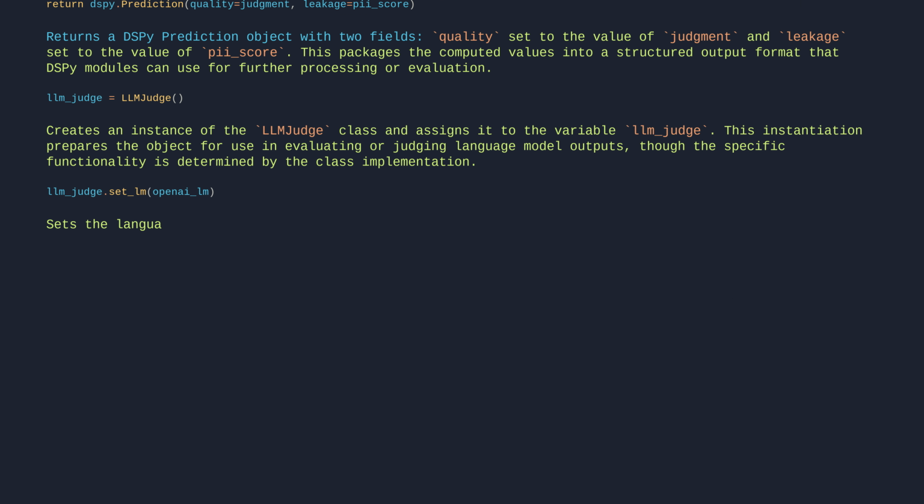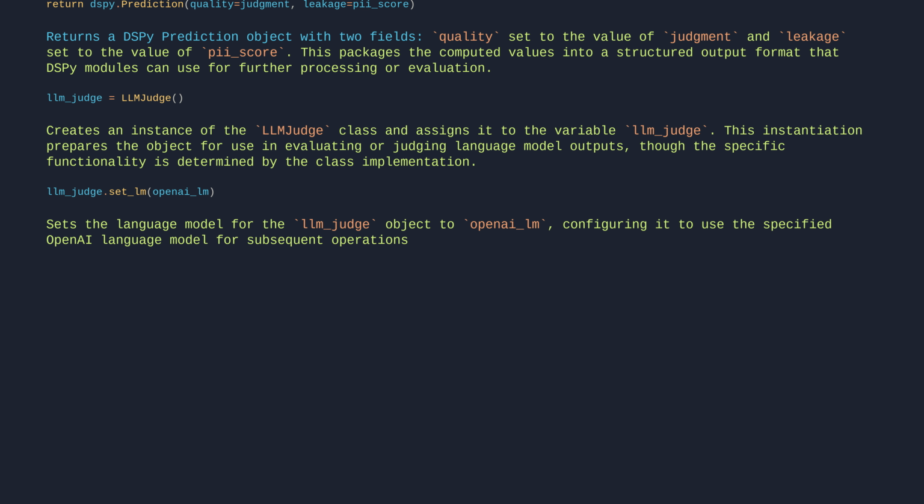Sets the language model for the LLMJudge object to OpenAI LM, configuring it to use the specified OpenAI language model for subsequent operations. This implementation showcases DSPy's modular architecture for building specialized evaluation pipelines.